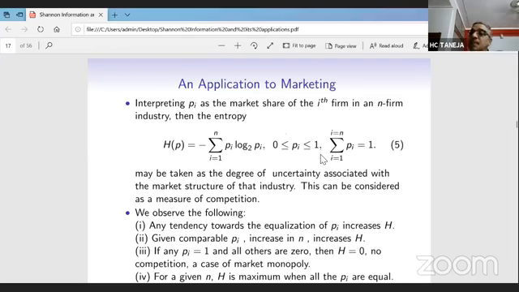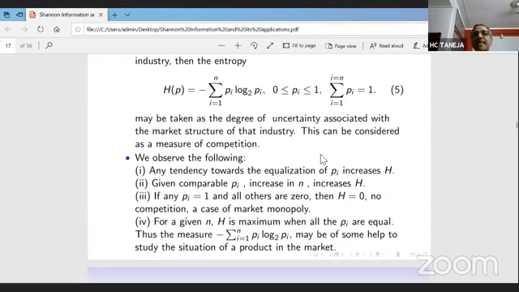This is the competition in the mobile industry. Now, because this leads to this thing: any tendency towards the equalization of Pi increases H. Equalization of Pi means there are 10 brands, and every Pi is approaching 1 by 10. So when every Pi approaches 1 by 10, H is having the maximum value. When every brand is having almost an equal share, it means competition is very high.